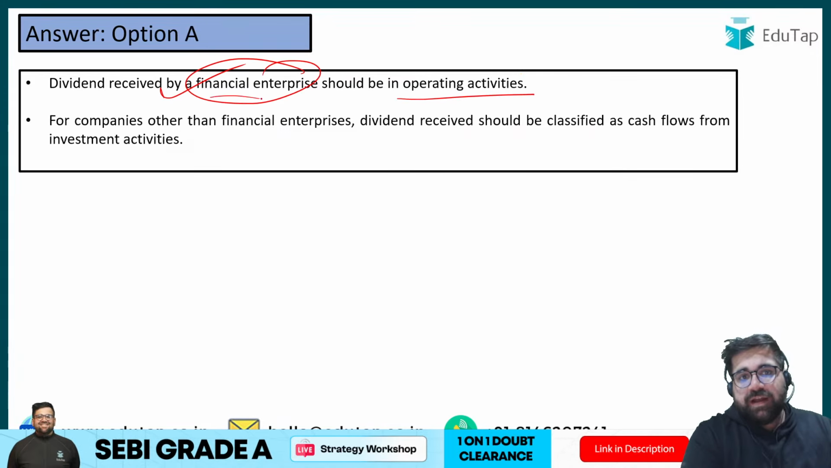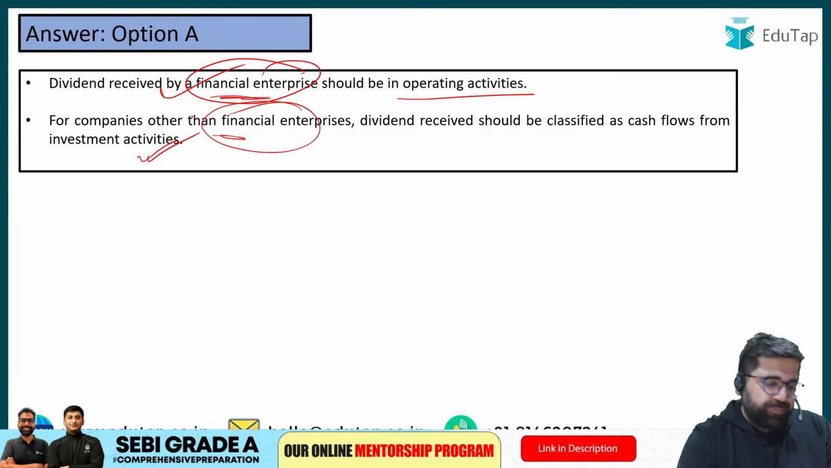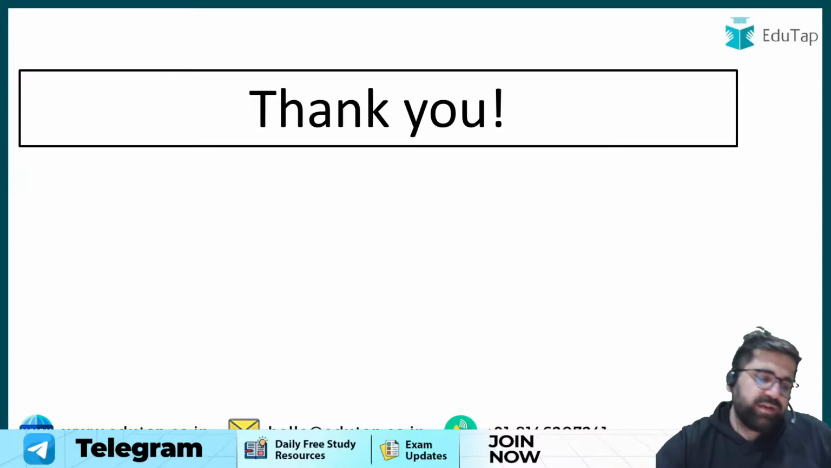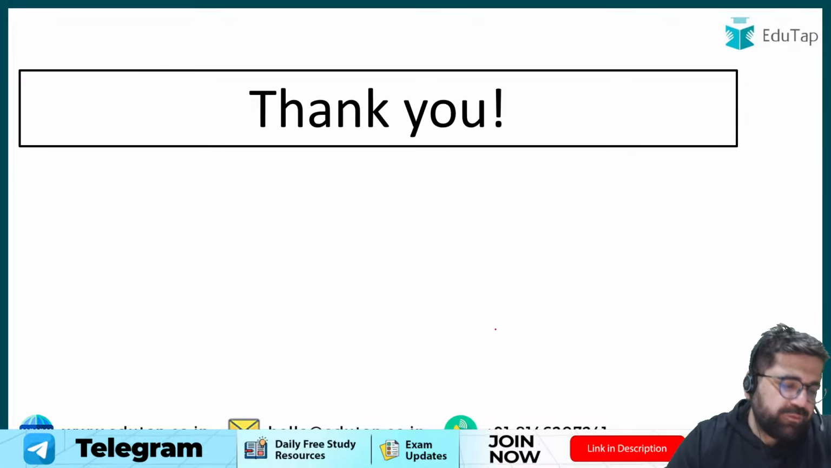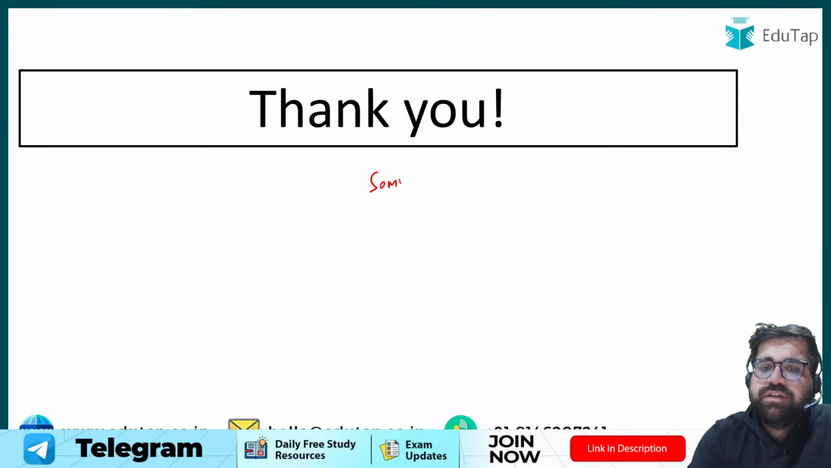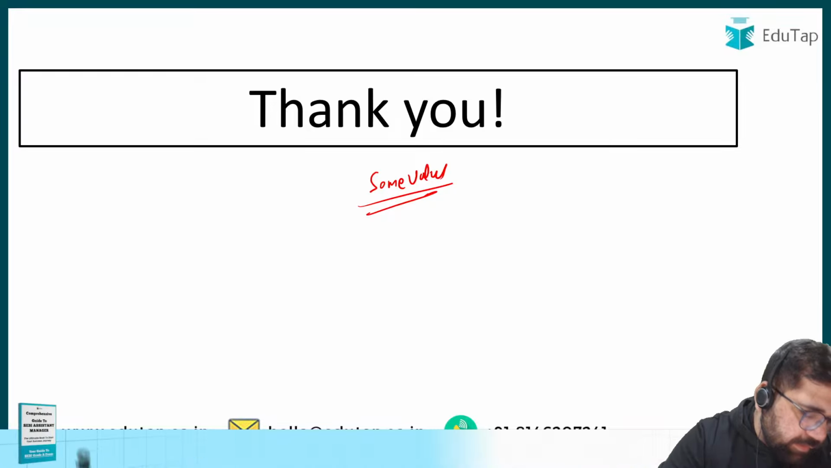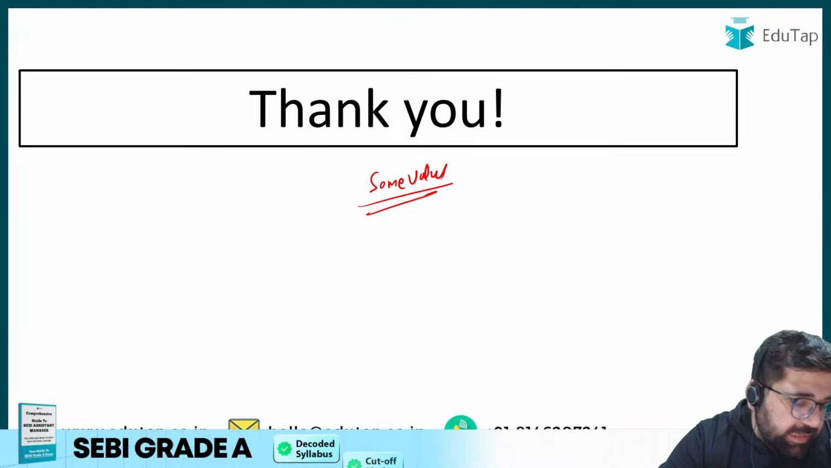But this is a financial enterprise. For other activities, it will be investing activities, for other enterprises, I mean. Okay. So that completes our overall weekend marathon for commerce and accounts. I hope you would have got some value, not much, because more value will only come once you revise. Right? So this is the end of our overall marathon for commerce and accounts. I hope you enjoyed it.